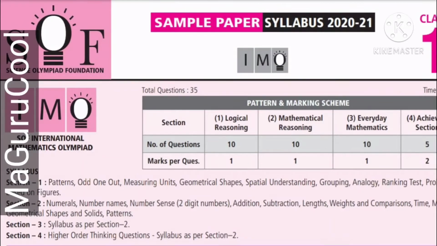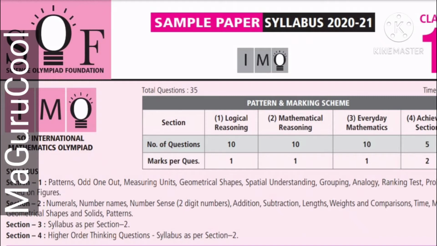So this is the sample paper, and this is the syllabus for 2020 to 2021 International Maths Olympiad. You will have 35 questions in total, divided into 4 sections. The first section will have logical reasoning and will have 10 questions, 1 mark each.